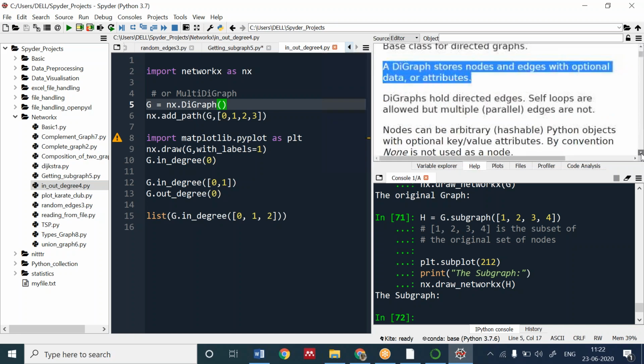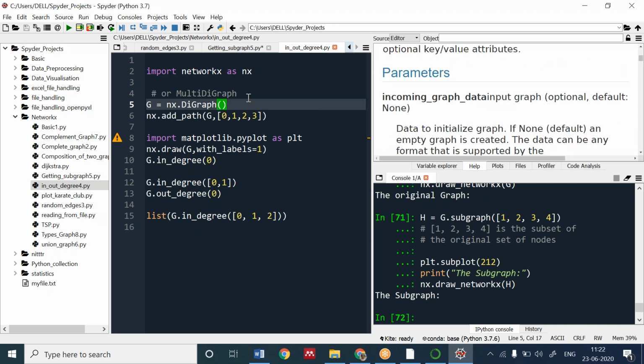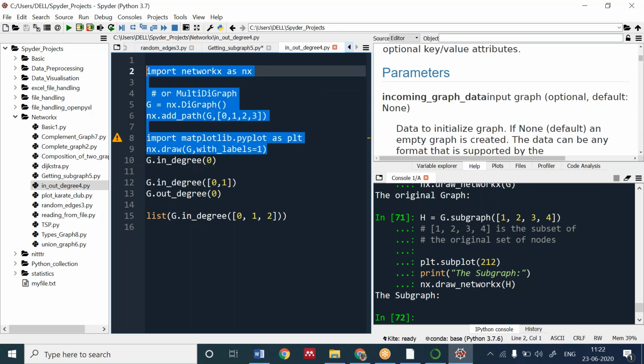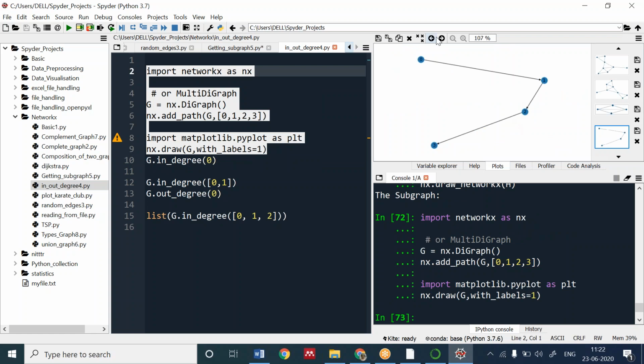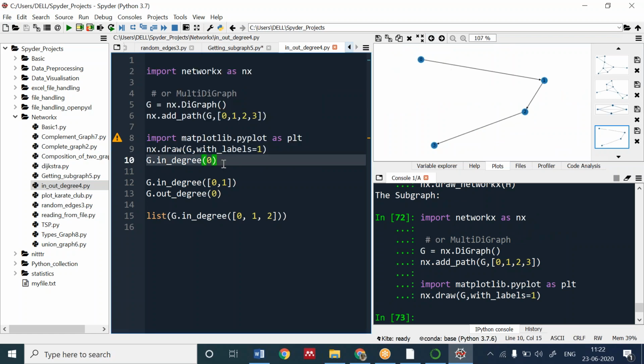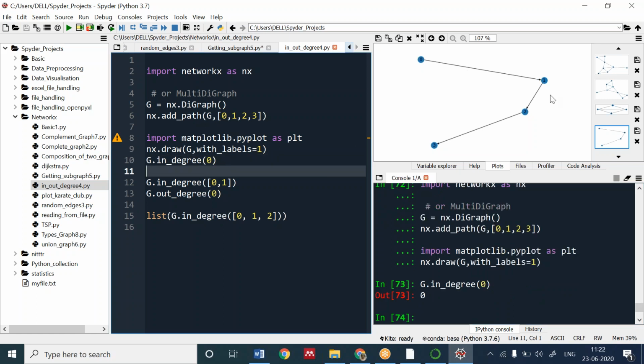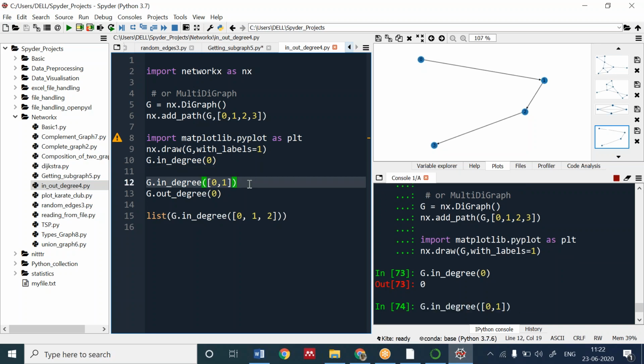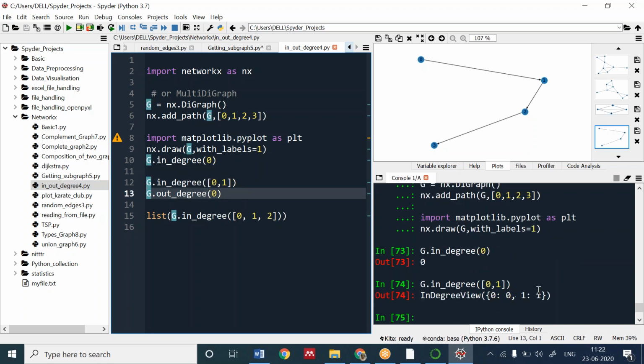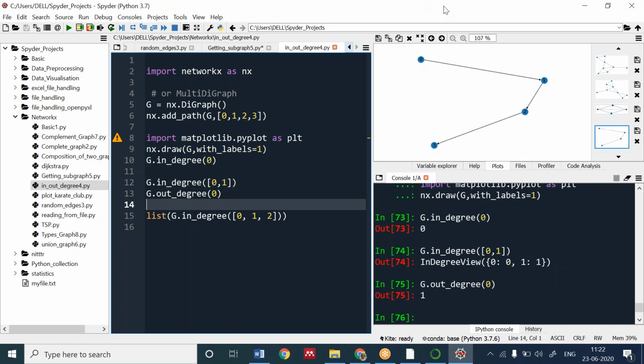So simply I added a path. Then I asked what the in degree of this is. If I plot this, Vishakha, you can see there is a plot like this. If I ask the in degree of 0, there will be no degree, so it will give me 0 as output. If I ask the in degree of 0 and 1, it will print 0 and 1. See, the output is there. Similarly, if I want to check the out degree of 0, there will be 1 as the out degree. Hope it is clear, Vishaka.